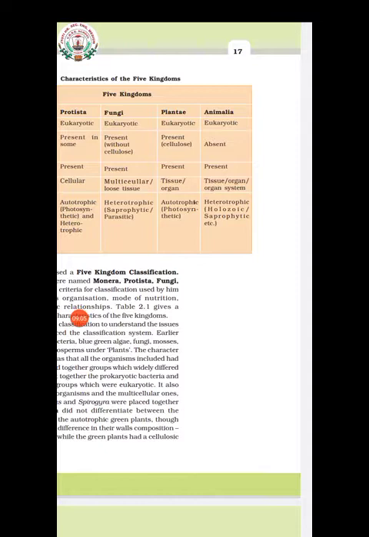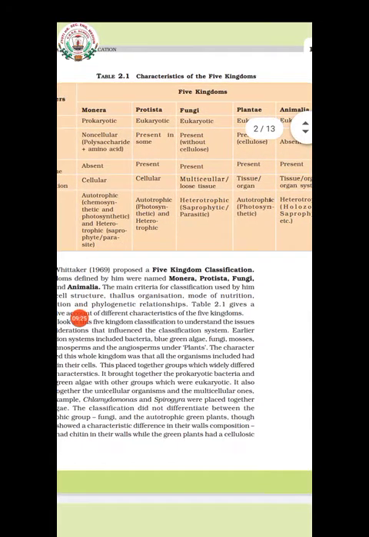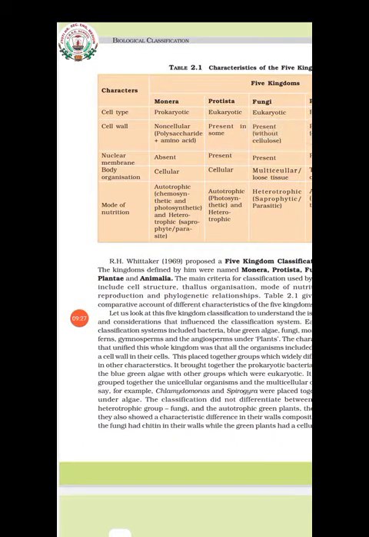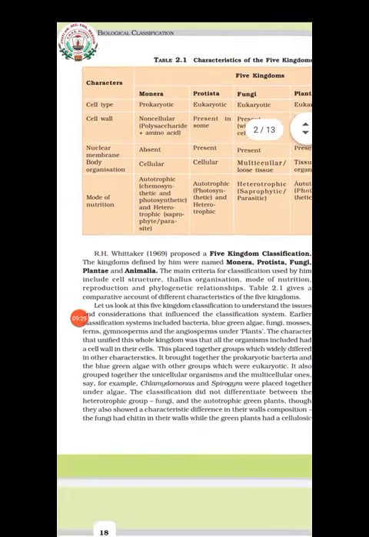In different organisms you can see tissue level, organ level, or organ system level of organization, and they are also heterotrophic, mainly holozoic, and sometimes saprophytic also you can find. Understood? So these are the different kingdoms on the basis of various characters he has studied.